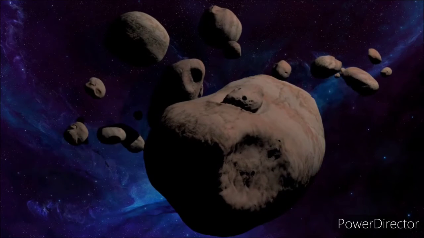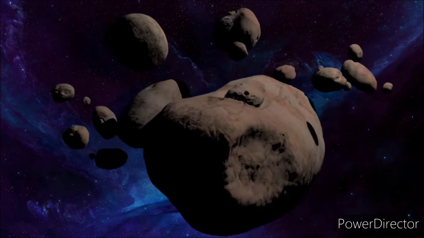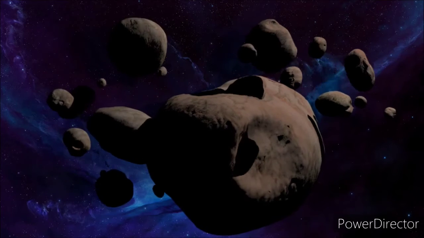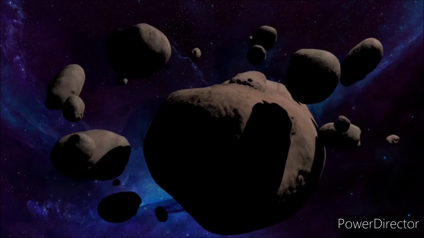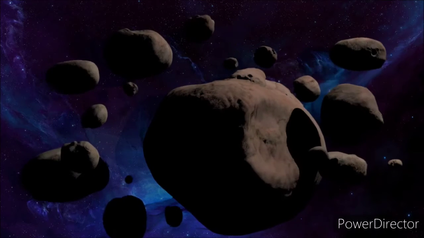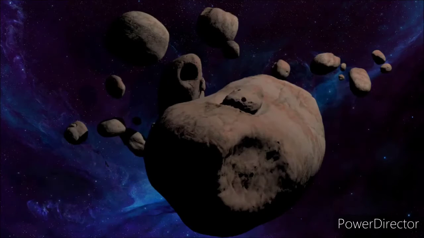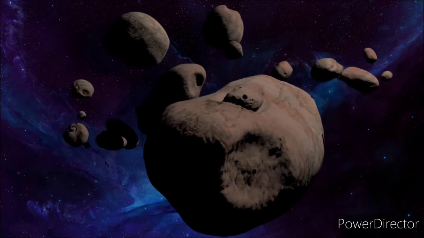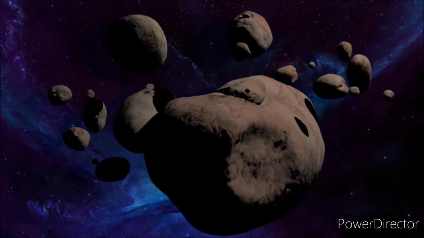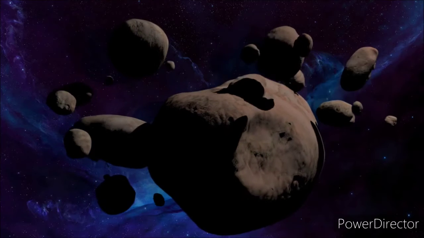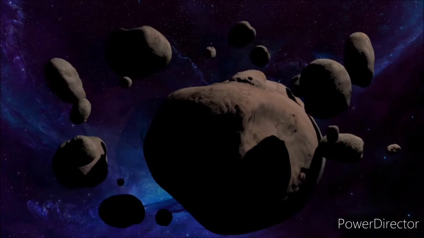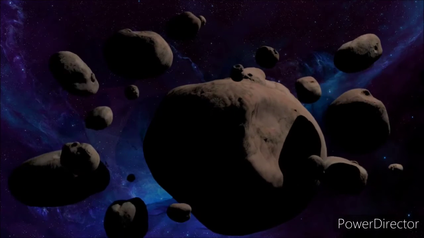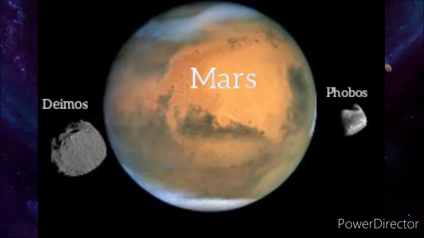Now sometimes asteroids are attracted by the gravitational pull of the planets and become their satellites or moons. Means planets के gravitational pull की वजह से asteroids attract होते हैं planets की तरफ और planets के around revolve करने लगते हैं, and thus they become the planets' satellites or moons. Because of the gravitational pull, Mars has got two satellites, Deimos and Phobos.